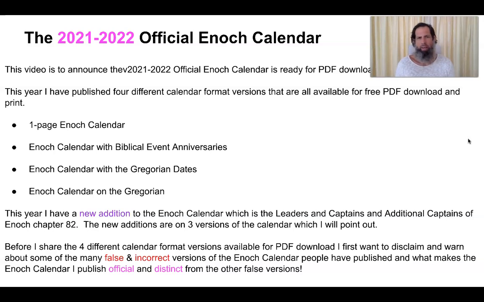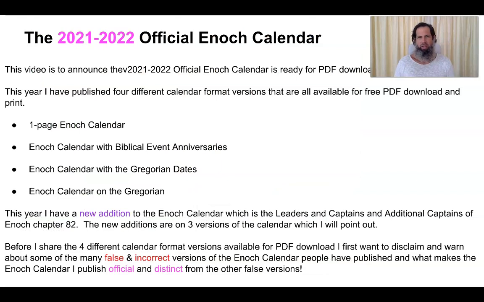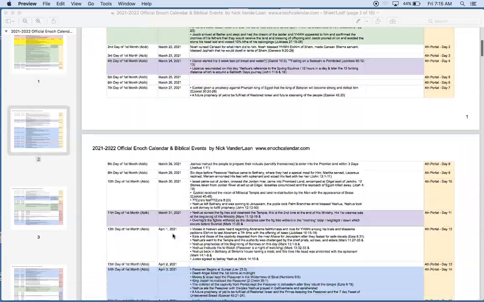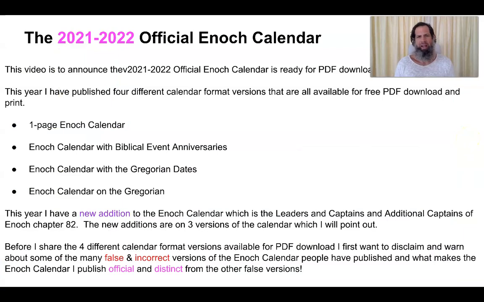I have a 1-page Enoch calendar that everything fits on 1 page. I have the Enoch calendar spreadsheet with biblical event anniversaries. I have the Enoch calendar with the Gregorian dates.